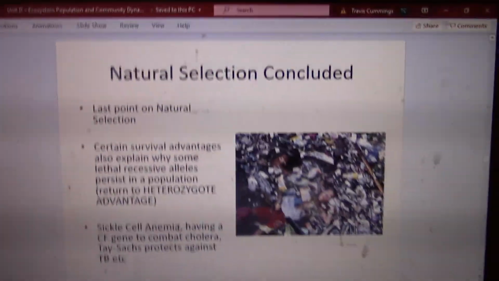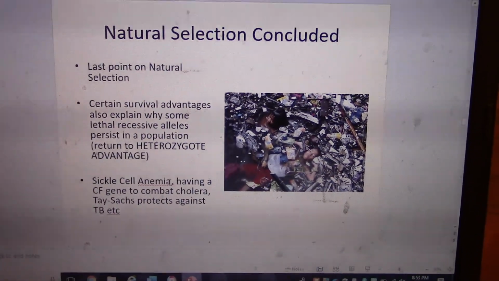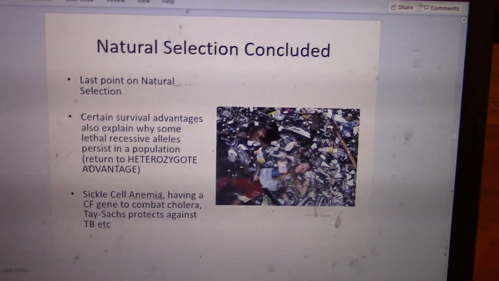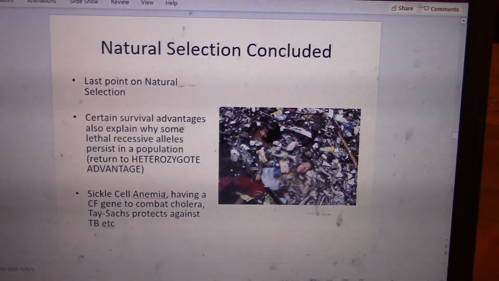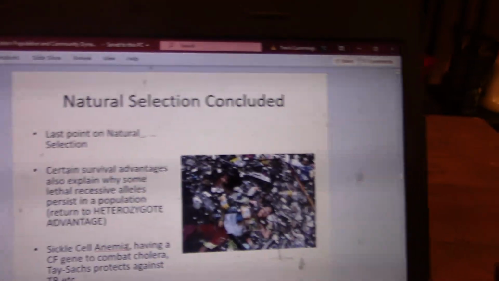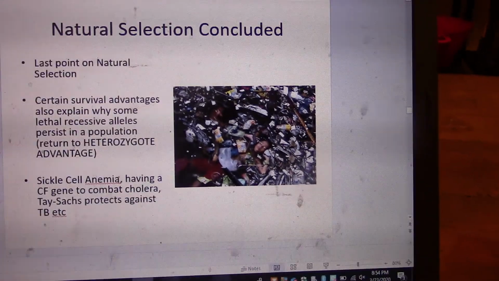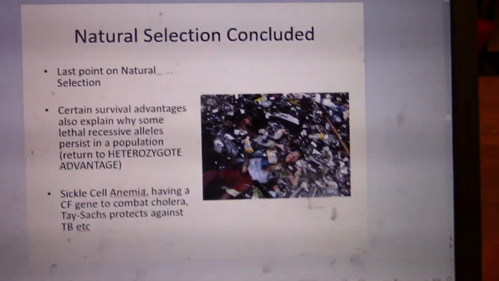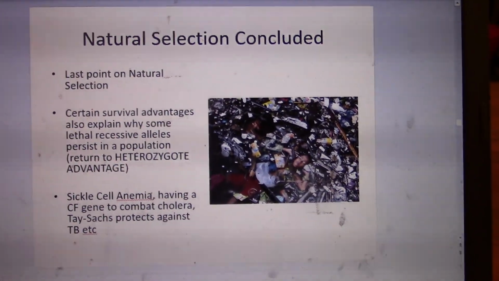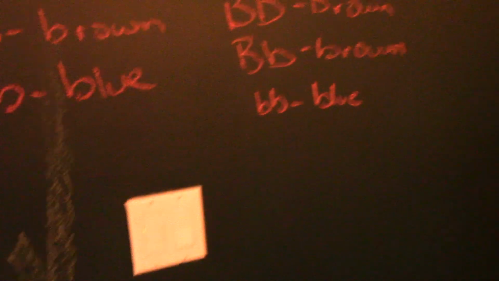So natural selection, again, sometimes we select for traits that are advantageous in different environments. Sometimes there's a heterozygous advantage as well. So we select for the dominant and the recessive trait. And that's why recessive traits still persist, because in some cases they're actually advantageous. And a good example of that, so you saw cholera there, but another good example is sickle cell anemia.